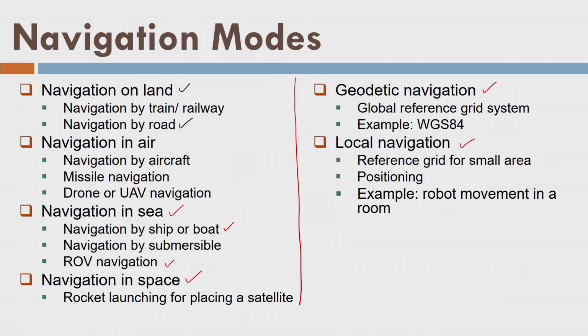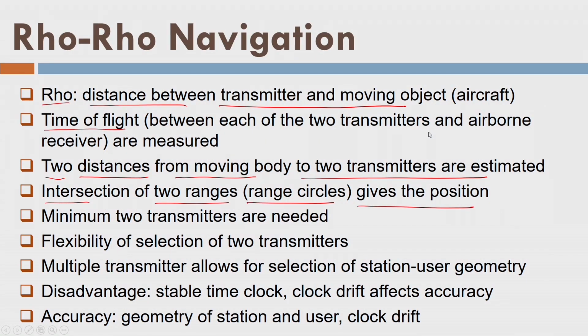Here I would like to tell you about local navigation. Sometimes we also use the word positioning instead of local navigation. Positioning does not mean determining the position only, and that is why for local area navigation, where position is much more important, as we have already said that sometimes along with the direction of movement, position is equally important in navigation.